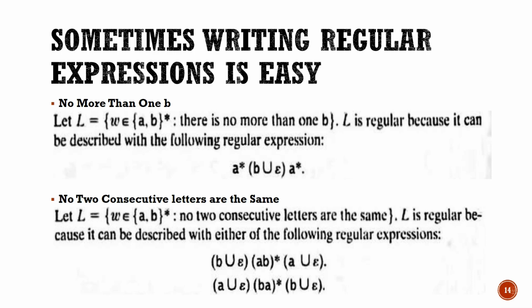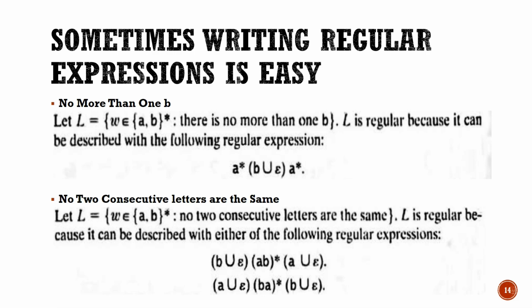Sometimes writing the regular expressions is easy. In some scenarios, writing your finite state machine will be easy. Suppose let us take the first example: no more than one B means I can have any number of A's. In these cases, writing the expression will be quite simple. That is A star, I can have any number of A's in the beginning. Then no more than one B means zero B's, which will be symbolized by epsilon, union one B, that is B. Then at the end, I can have any number of A's. So a simple expression will give the solution for that language.